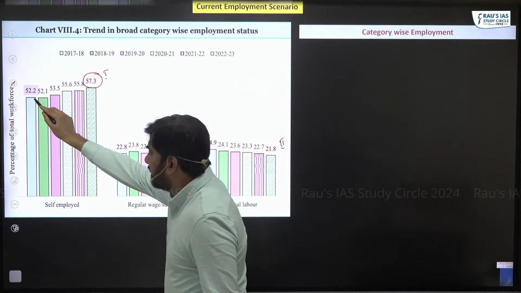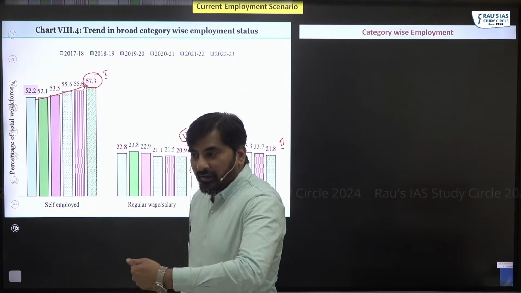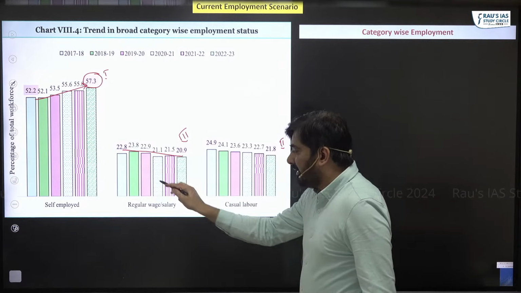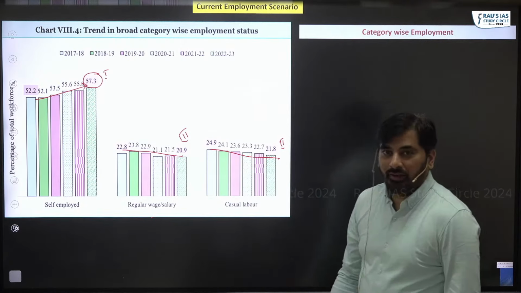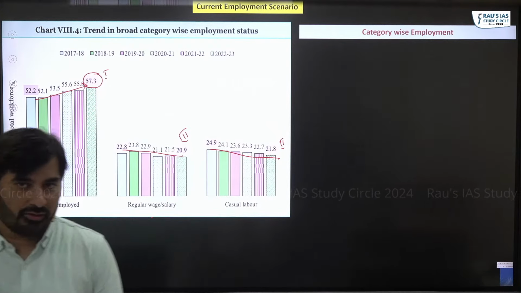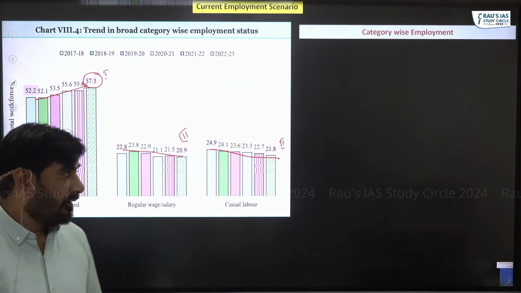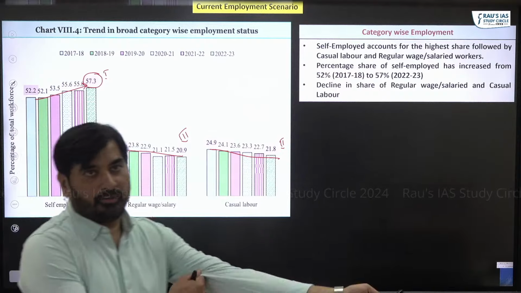The proportion of self-employed people has increased, and this increase is accompanied by a decrease in regular wage workers as well as casual workers. Just remember the trend. That is more than sufficient. There's no need for you to remember the actual data. So you can just remember this thing. That is more than sufficient.